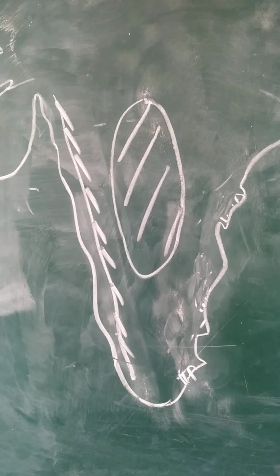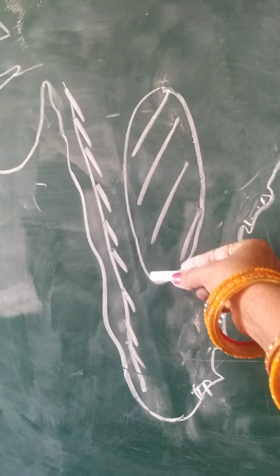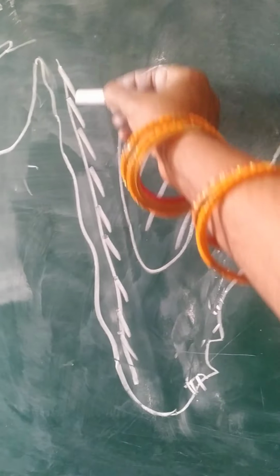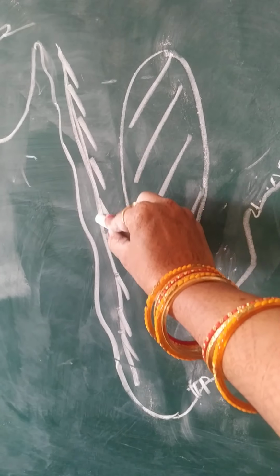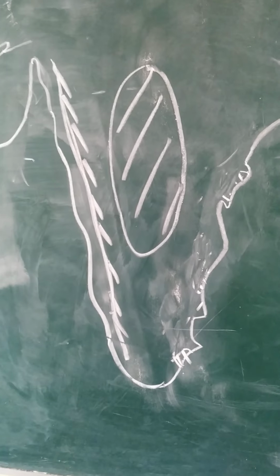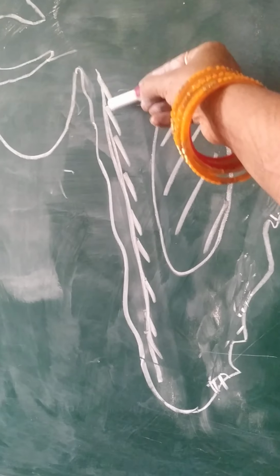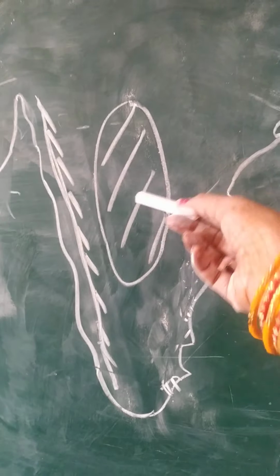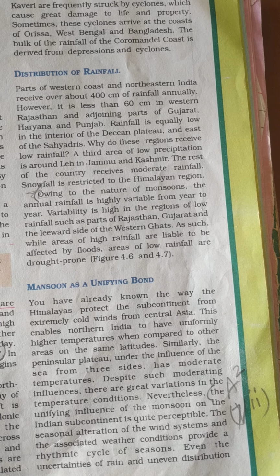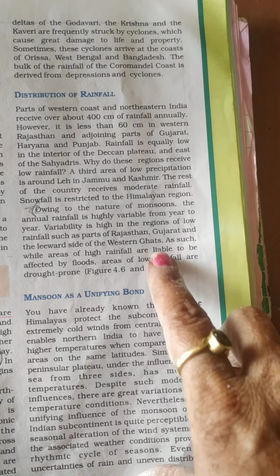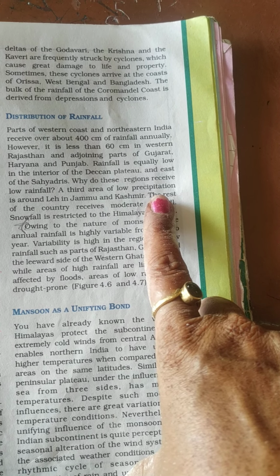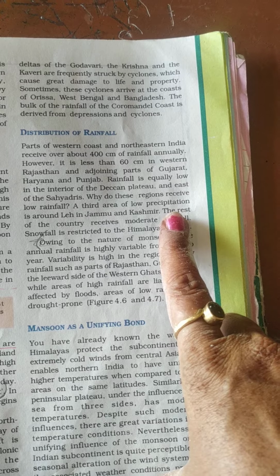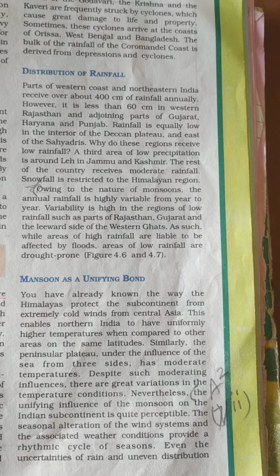It is mentioned there, rainfall is equally low in the central part of the Deccan Plateau as well as on the east of the Sahyadris. Sahyadri is the local name of the Western Ghats. So the rainfall is low on the eastern side because this side is the rain shadow area. That's why the rainfall is low on the eastern side of the Western Ghats. Question is, why do these regions receive low rainfall? As I told you, because this area lies in the rain shadow area, that's why they receive low rainfall.